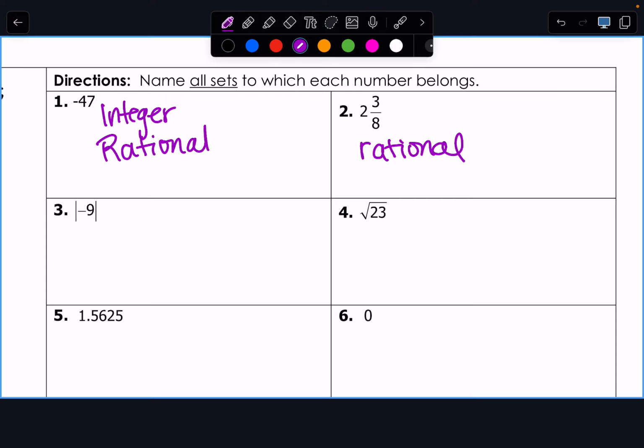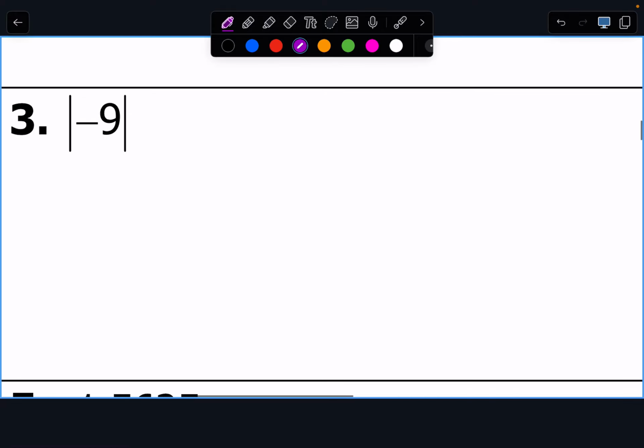Ooh, it's been a while since we've seen this. What is this? The distance. We call it the absolute value. We mean it's the distance from 0. What is the absolute value of negative 9? So really we're working with 9.